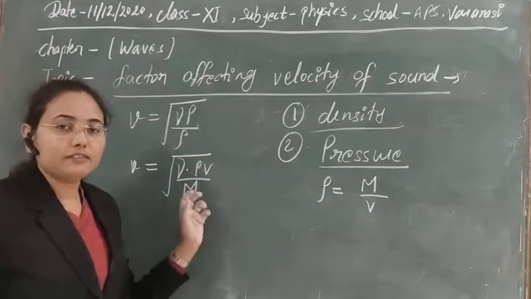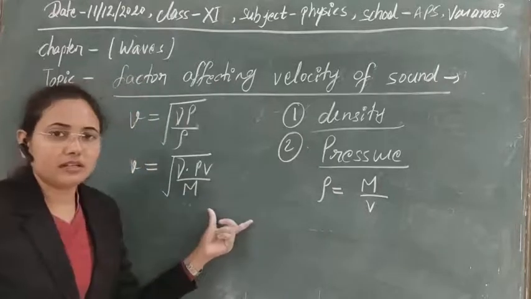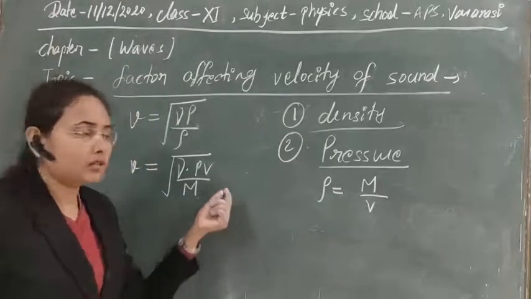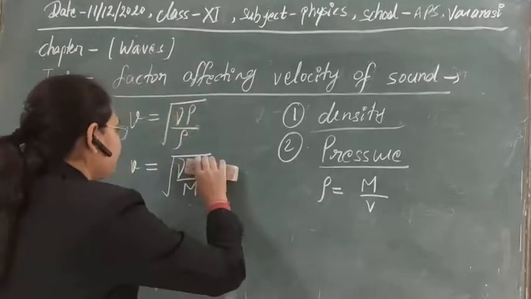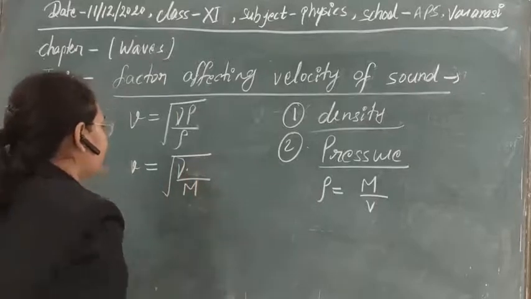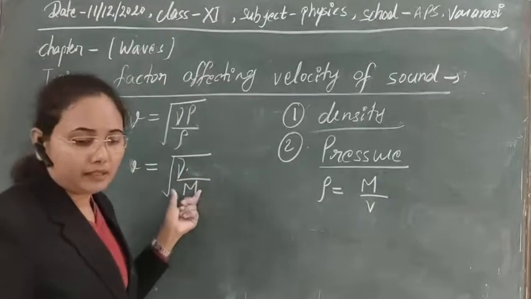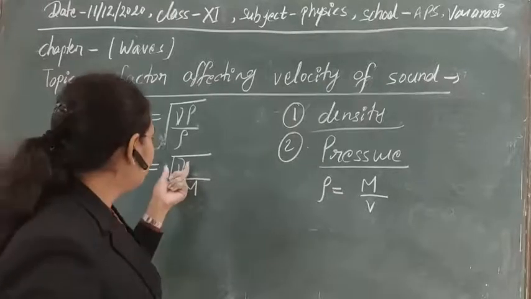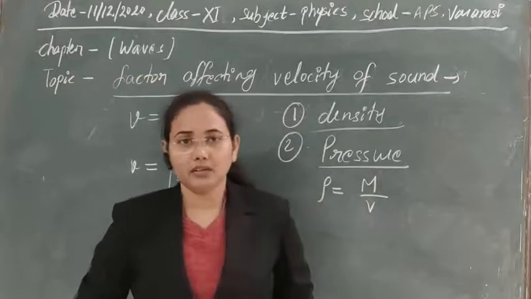And we know that if the temperature is constant, then the system is isothermal, and for that PV is equal to constant. If the factor PV is constant, then the velocity depends only on the mass of the vibrating particles, or mass of the system, and on atomicity.